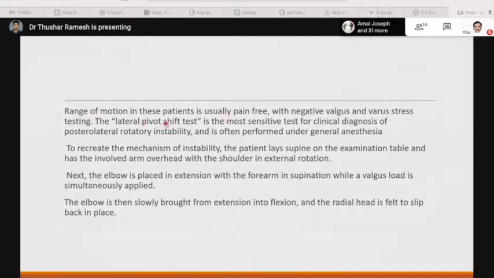A lateral pivot shift test is the most sensitive test for clinical diagnosis of posterolateral rotatory instability and is often performed under GA. To recreate the mechanism of injury, as I have said earlier, the patient lies supine on the examination table with the involved arm overhead and the shoulder in external rotation. The elbow is placed in extension with the forearm in supination and a valgus force is simultaneously applied. The elbow is slowly brought from extension to flexion and the radial head is felt to slip back in place.